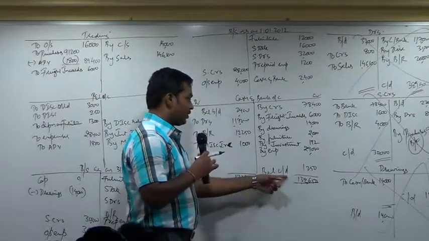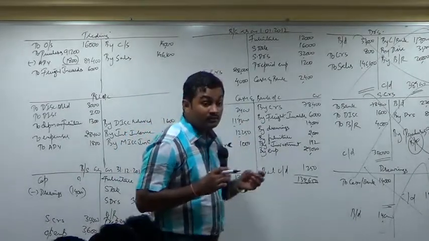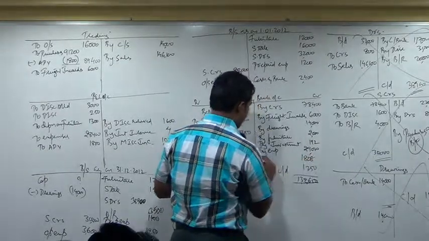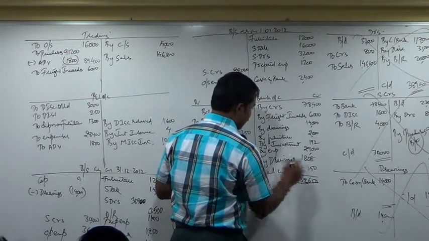Payments are falling short, so subtract and tell me what is the balance left. Debit balance. We'll assume it as drawings. By drawings of Rashmi, balancing figure.